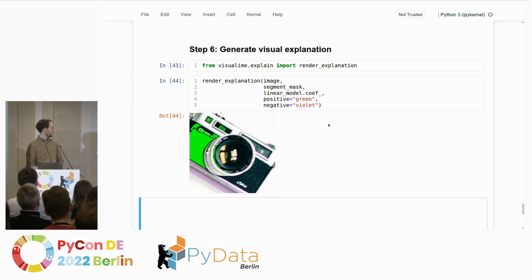And what you can already tell is that you in your head also probably start to try to interpret what you see here. For example, we can see that there's something around this lens body. This seems to be important, this entire area on the left. So the flash also seems important. And that's actually also a problem with these computer vision visual explanations, that they still require a lot of interpretation work on behalf of the person looking at them.